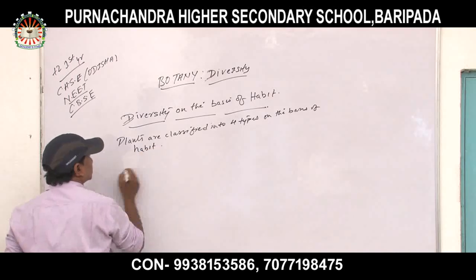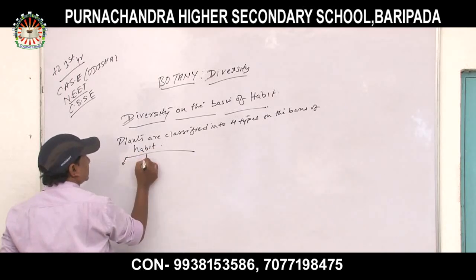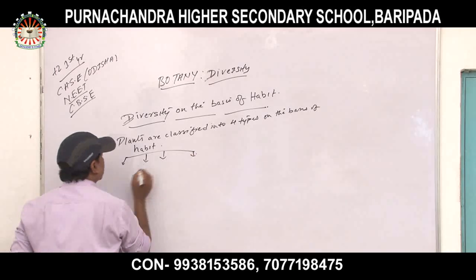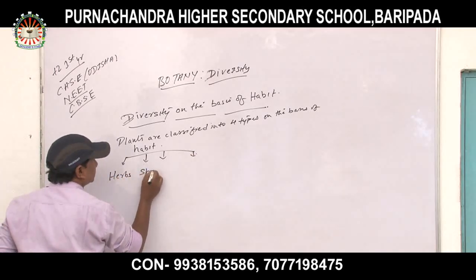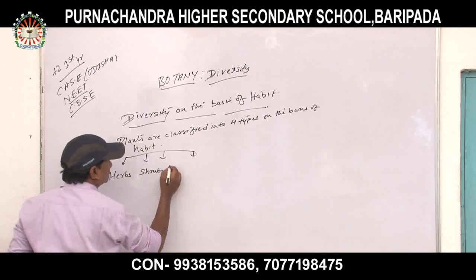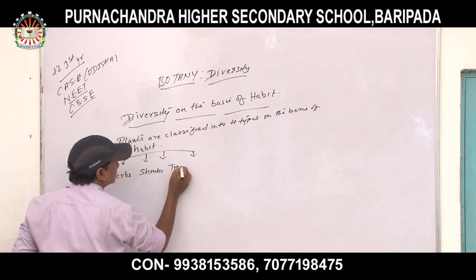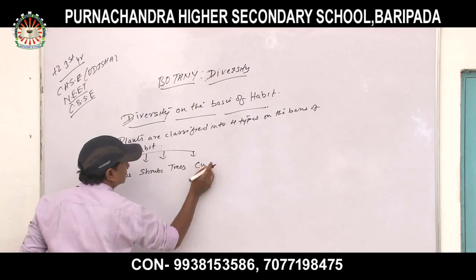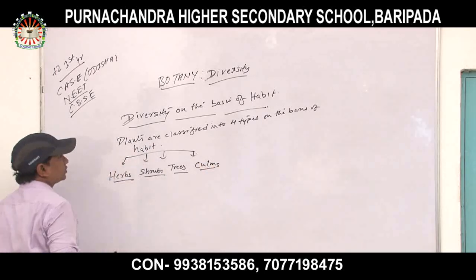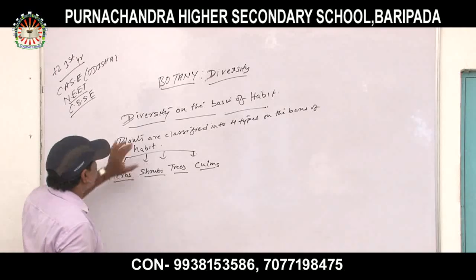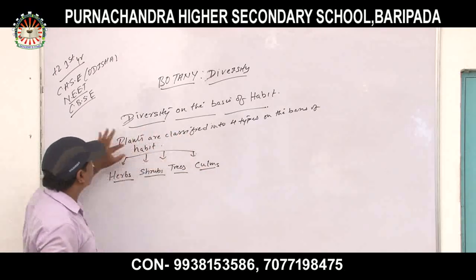What are they? First is herbs, shrubs, trees, and culms. Plants are classified into four types on the basis of habit.